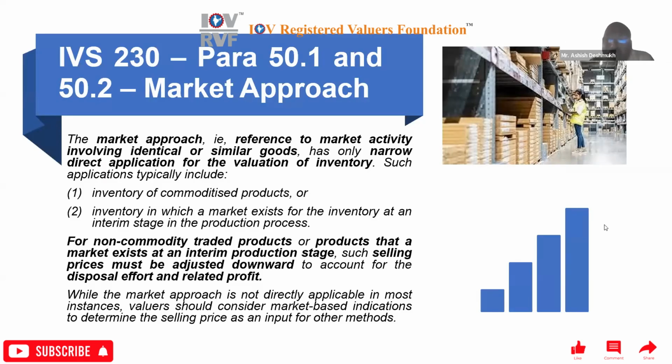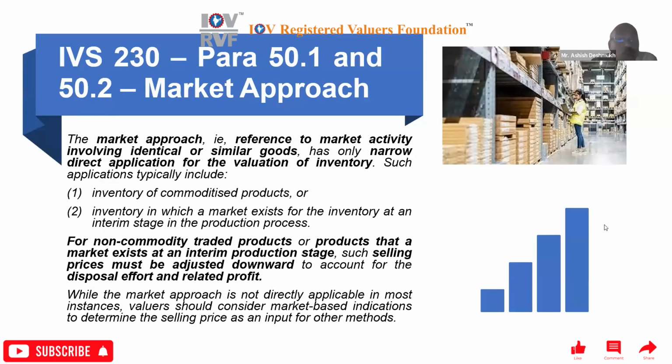Then inventory in which a market exists at an interim stage in the production process. If a market exists for the inventory at an interim stage, then by taking that as a reference you can do WIP valuation also.